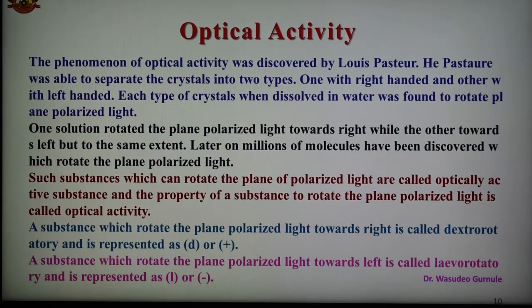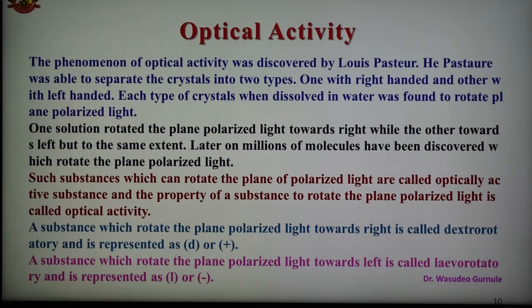Now one more term is there, what is optical activity. If plane polarized light is passed through certain substances or through solutions, then it is deviated in a clockwise or anti-clockwise direction.